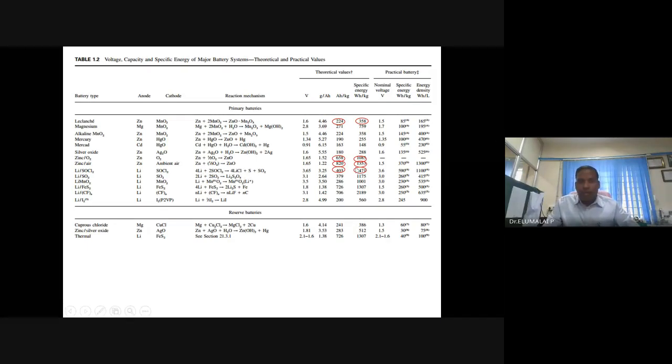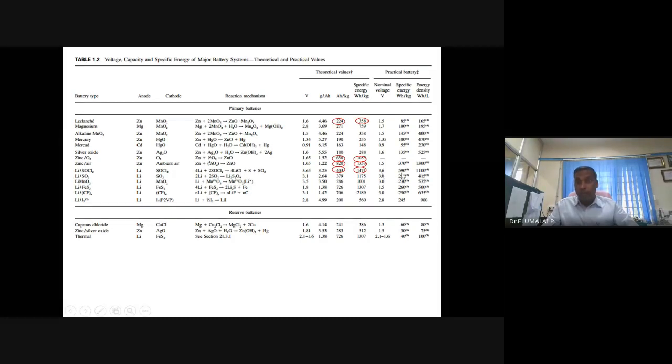And in the case of other systems, please see how much is their practical energy density class. So in case of zinc air battery, how many times less? 3-4 times less. And thionyl chloride is slightly better, only 50%.